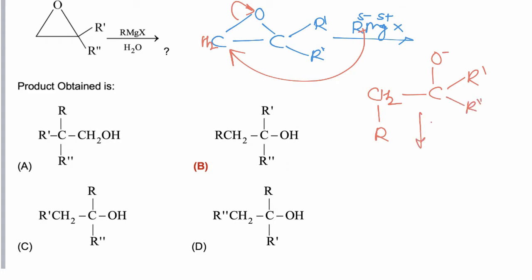Now in the second step water is added. Now this alkoxide ion will abstract a proton from water and alcohol is formed as the final product. So correct answer is B, RCH2 C OH R dash R double dash, and hence correct option is B.